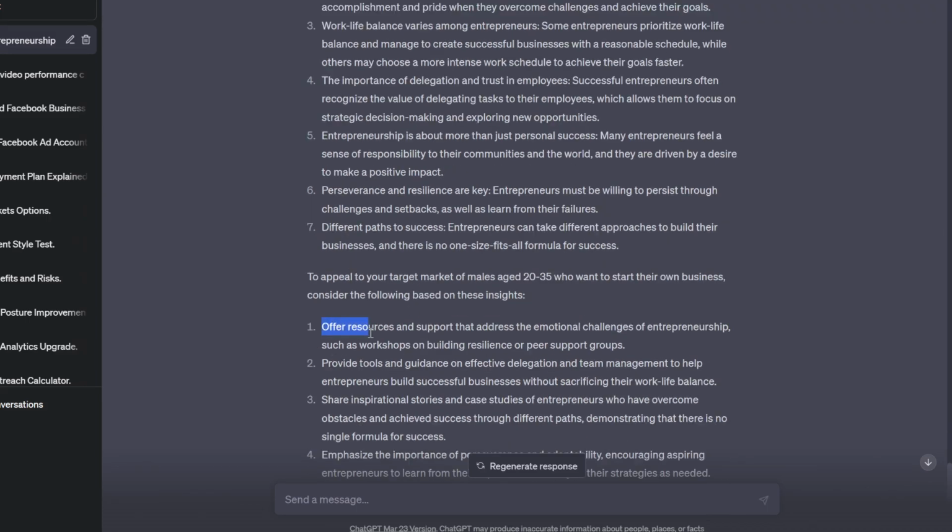And if we look here, we've got bullet points of solutions to these problems as well. So offer resources and support that address the emotional challenges of entrepreneurship, such as workshops on building resilience or peer support groups. This is exactly why all the entrepreneur and SMMA communities are releasing mindset portions of the courses. I know Sam Ovens kind of started it off there, but everyone seems to do it now, and they generally just tend to copy his approach. And the reason is because there is a huge amount of emotional support that's needed when you're pursuing entrepreneurship, when you don't know what you're doing.